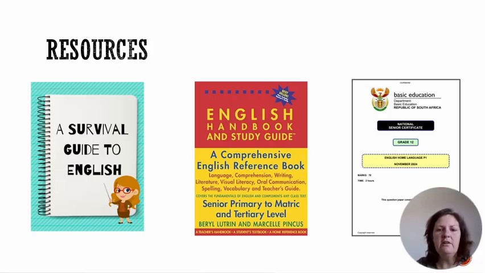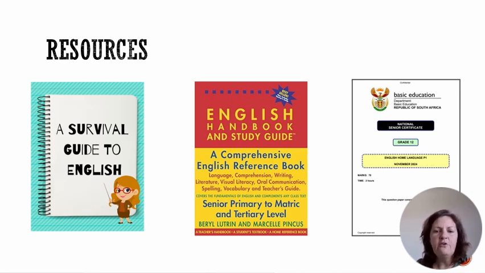So let's just have a look at the resources that you might need to study for paper one. The Beryl Lutrin and Marcel Pincus English Handbook and Study Guide is always a good foundation for grammar. However, if you don't have access to it at this stage, there's also a Survival Guide to English, which is a free PDF document that I will circulate on the group, and you can use that to study your grammar fundamentals.